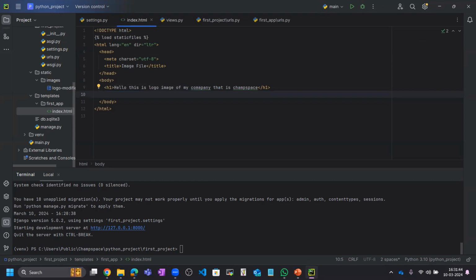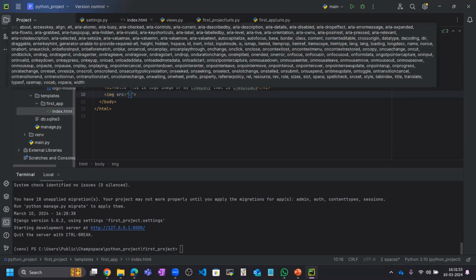So for that we need to add an image tag, img, and in place of src we need to give the dynamic path. Here we are giving the dynamic path using Django's curly bracket percentage method, and that will be the static path, and inside this static we need to give the images.